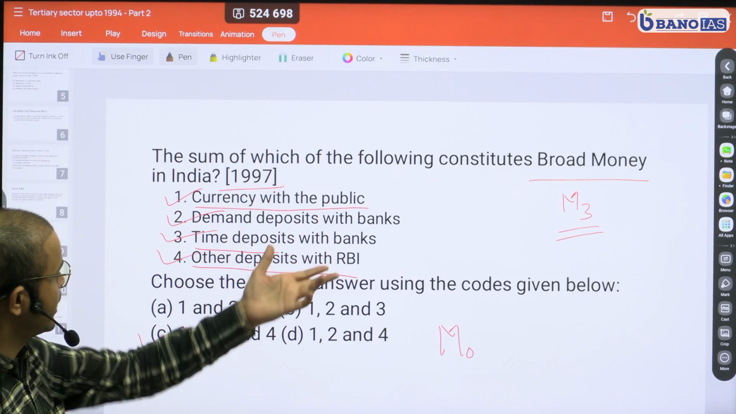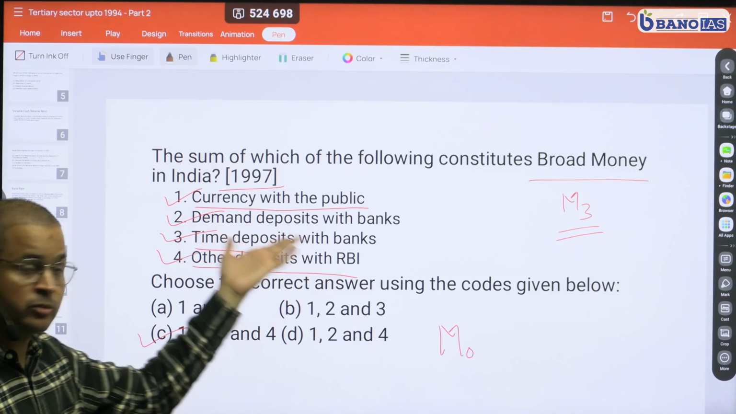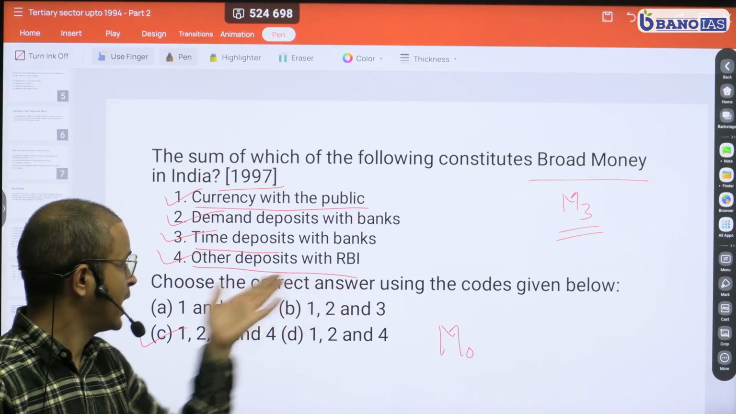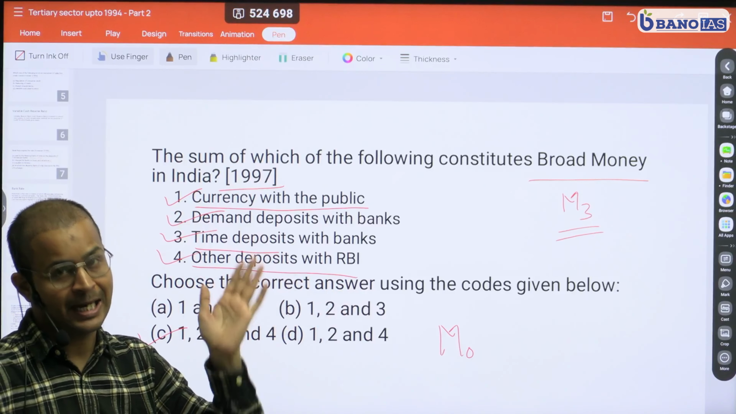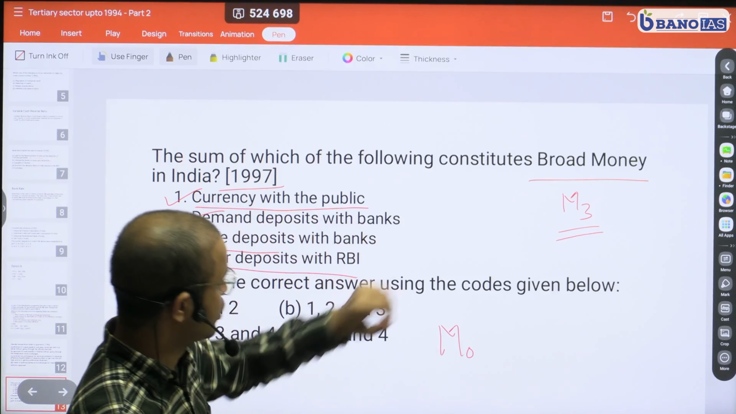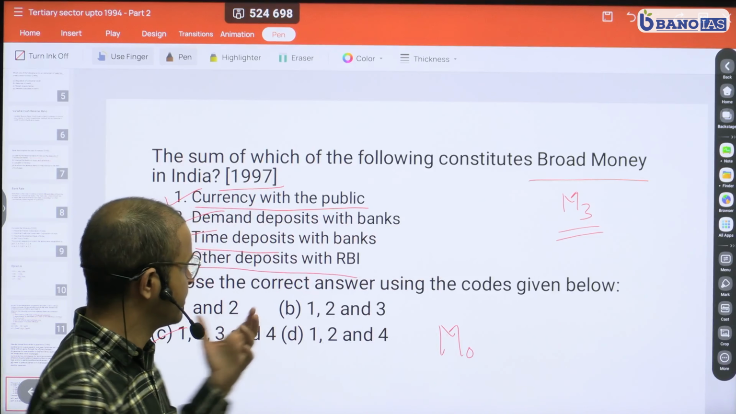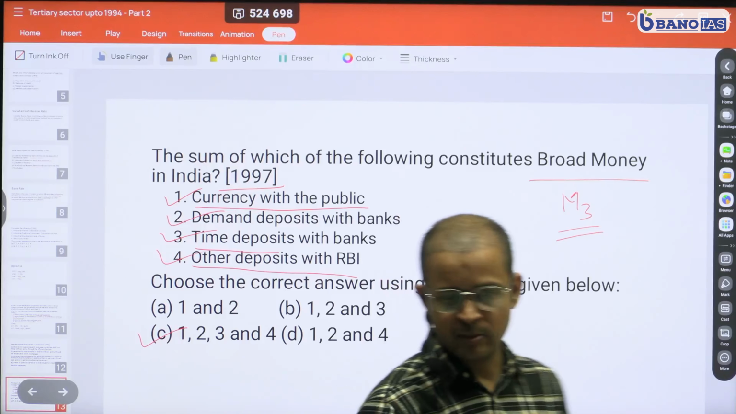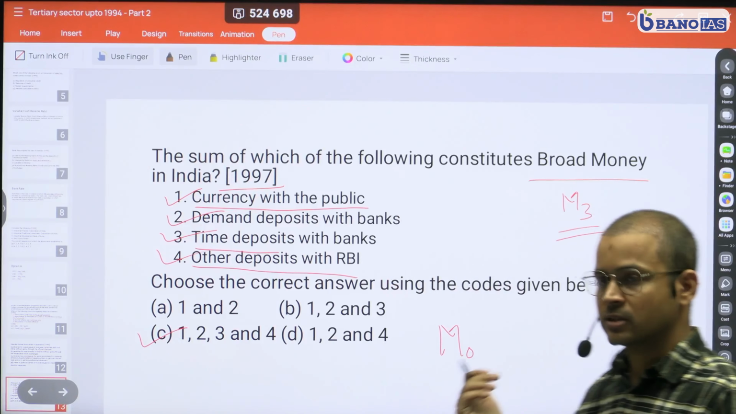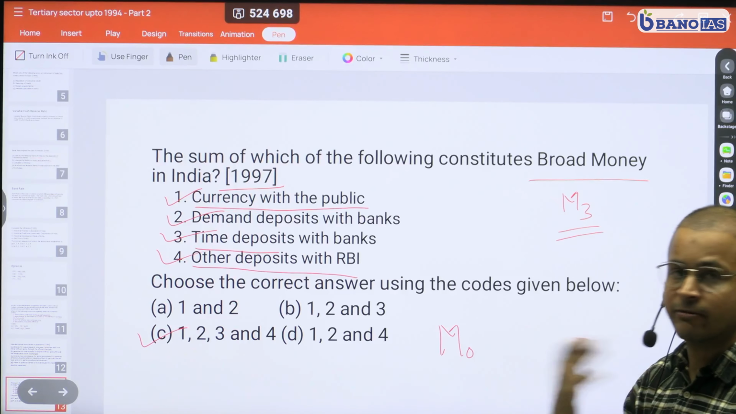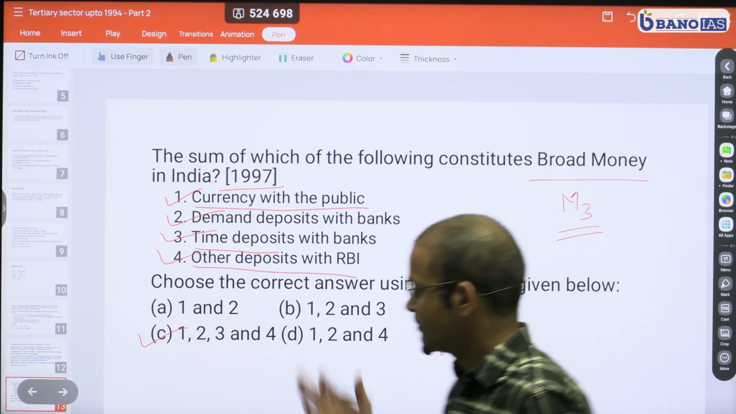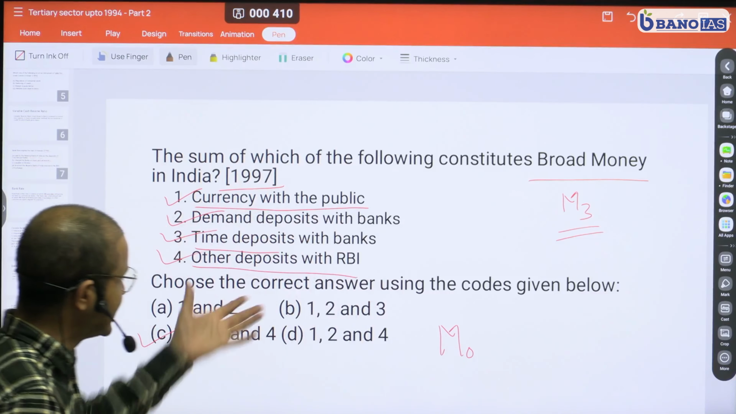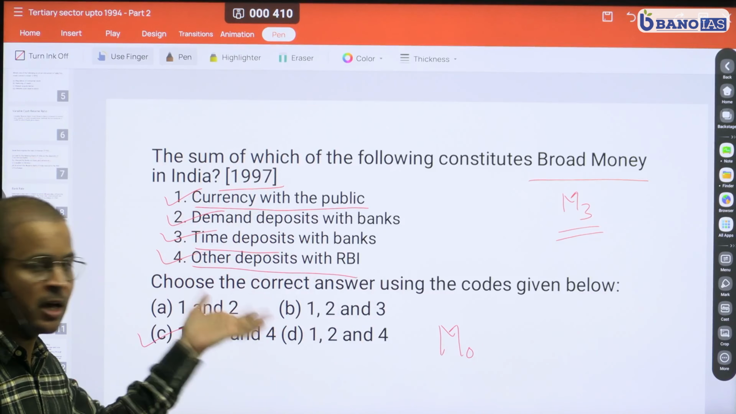So broad money includes currency with the public, demand deposit with the banks, time deposit with the banks, and other deposit with RBI. So I hope you are clear about broad money, and this is a question which can come because this is where you need to remember everything. A little bit of concept here, but mostly about remembering. But it is something which you need to quickly revise before the examination so that you can reproduce it. If you see these options, you can correctly mark them in the examination.